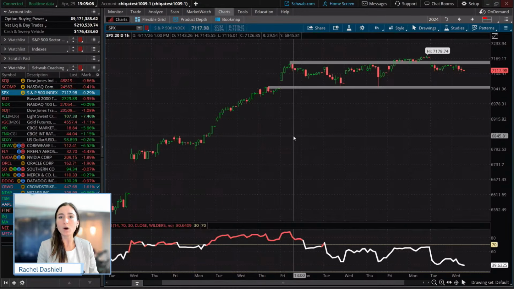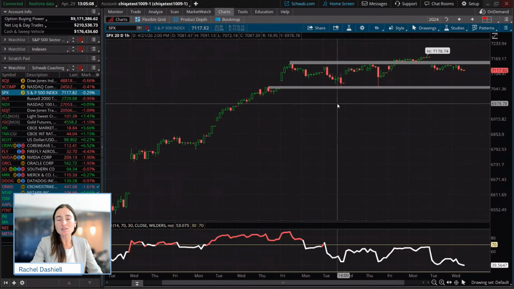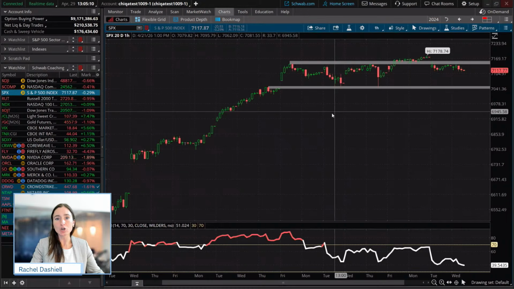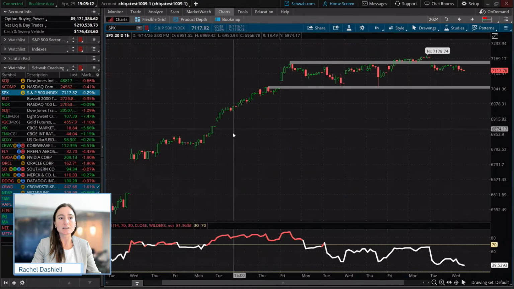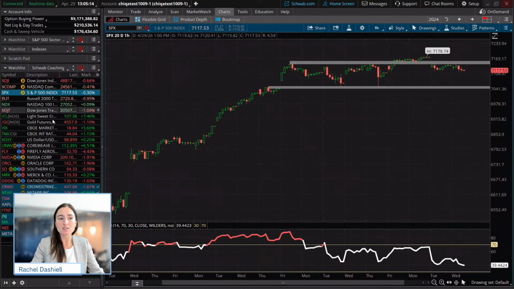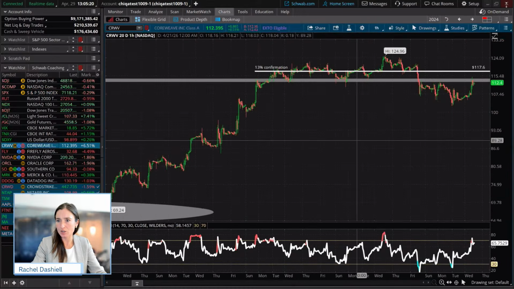What worked out well, what didn't. And I think that's what we're learning from going through this trading process: maybe we want to widen out those stops a little bit here. So I'll show you guys a few different examples. One of them being CoreWeave.